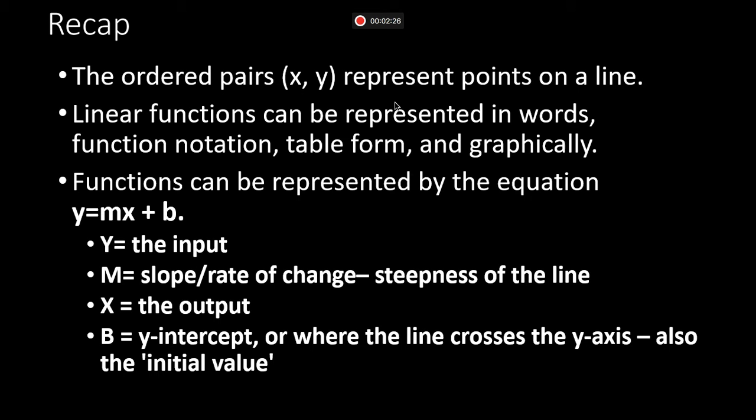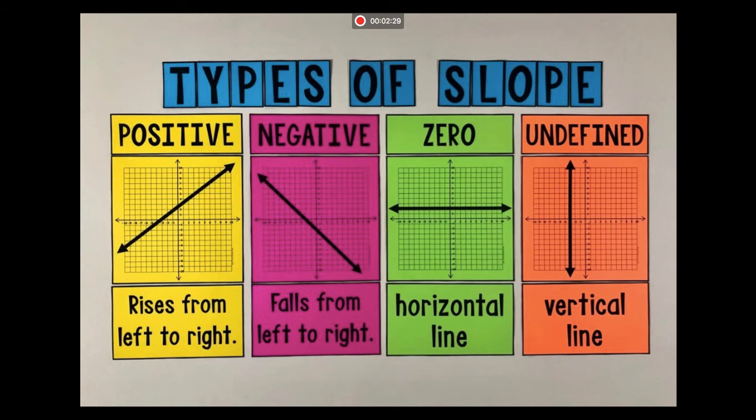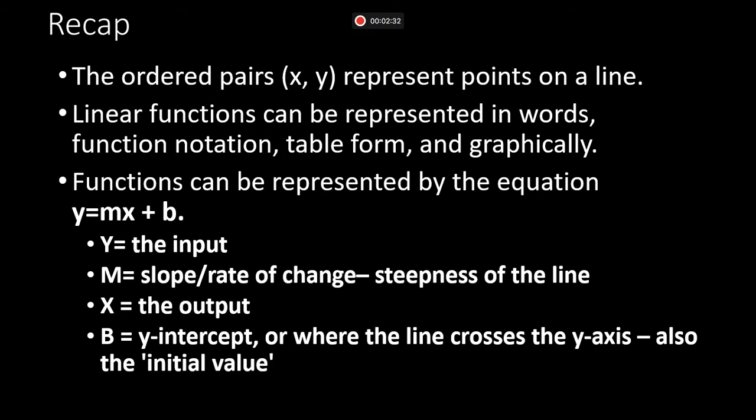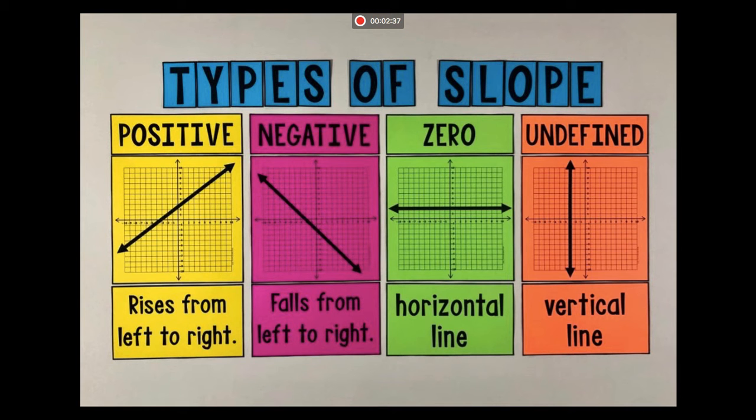All right, let's move on. So these are the types of slope. Remember, slope is represented by m in our slope-intercept form. If it rises going from left to right, it is a positive slope. If it falls from left to right, or if it goes down from left to right, that's a negative slope. If it's just a horizontal line, that'll be 0. If it's a vertical line, that'll be undefined. You won't have too many examples like these in your notes, in your quizzes, or in your assignments on Apex. So we're going to focus on the positive slope and the negative slope.